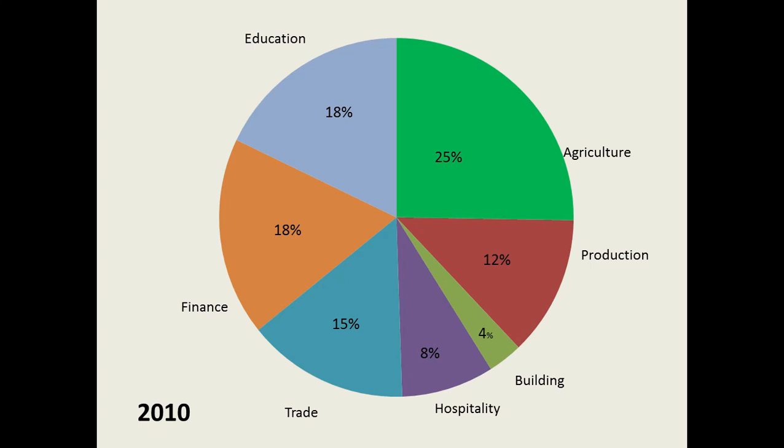So here when we look at the pie chart of the year 2010, we find that the agriculture sector performed really well and the building sector did not perform well, isn't it? So 25% agriculture sector and building sector is only 4%. Okay, so in the first pie chart we saw the sector that played an important role, which really added essential inputs, and the one which did not. Then we go to the paragraph.